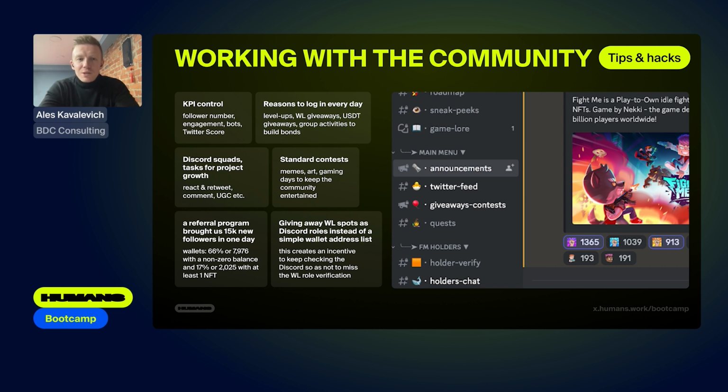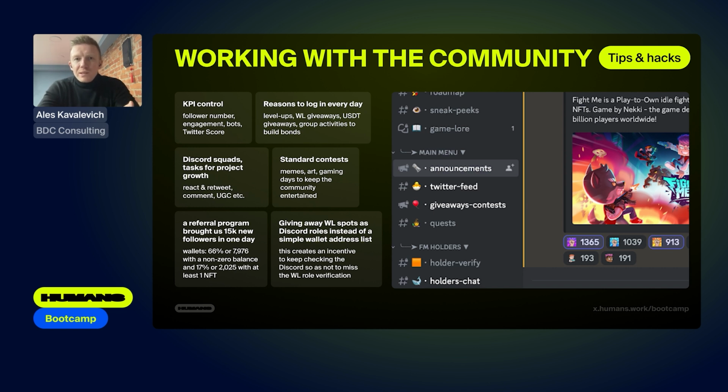Standard activities include holding contests for the best memes or team competitions. In our case, we have the theme of fighting in the game, which is a fertile ground for division into teams. We divided the teams into blue and red, and they had to perform various tasks, whether it was sharing something on Twitter, liking, and so on. And it was a real team battle. People were discussing how they would act within the framework of this or that task in order to defeat the other team and eventually get some number of whitelists. It was really serious heat, serious involvement of the team.